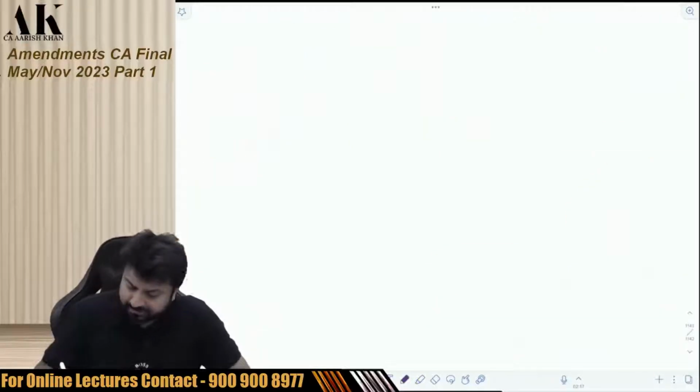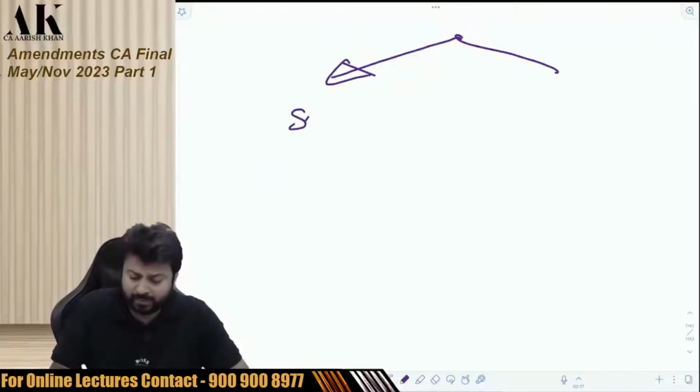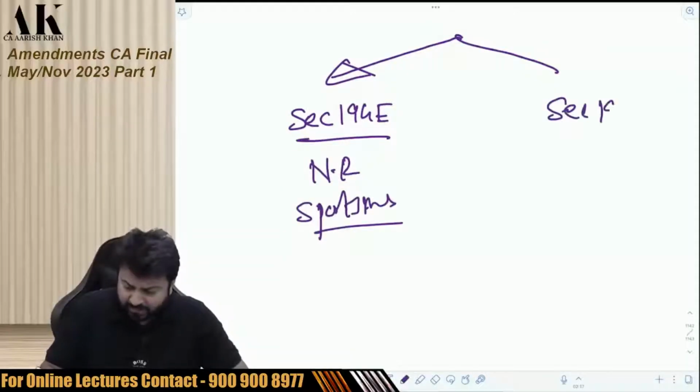So there are two types of sections under income tax law. Let me give you an example. One is section 194E, which is about non-resident sportsmen. One is section 195, which is generally for non-residents.